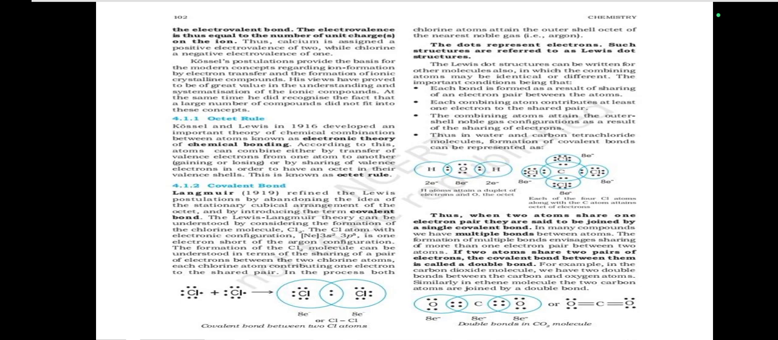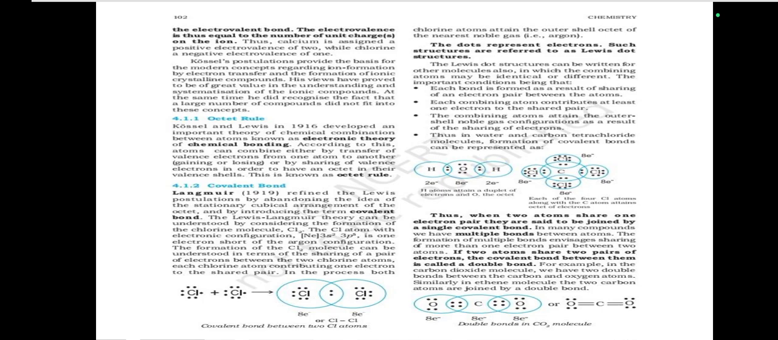Octet rule. Kossel and Lewis in 1916 developed an important theory of chemical combination between atoms known as the electronic theory of chemical bonding. According to this, atoms can be combined either by transfer of valence electrons from one atom to another, gaining or losing, or by sharing of valence electrons in order to have an octet in their valence shell. This is known as the octet rule.